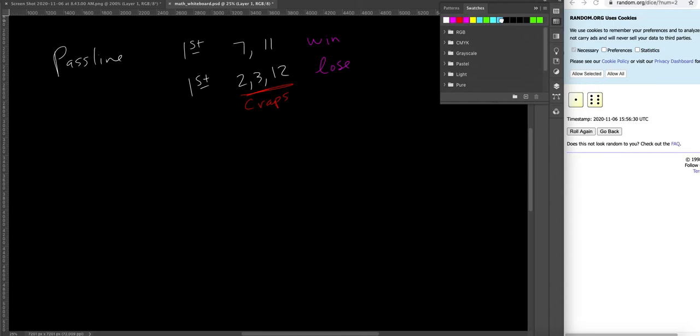Now, let's say you rolled your first roll, and you rolled a 5. A 5 isn't one of those numbers, so we're pushed into a second roll, and the game gets reduced to just 2 outcomes that matter. On your second roll, if you roll a 5, or whatever you got on the first roll, then you win.